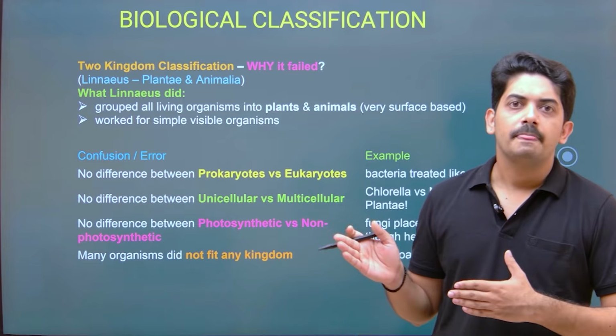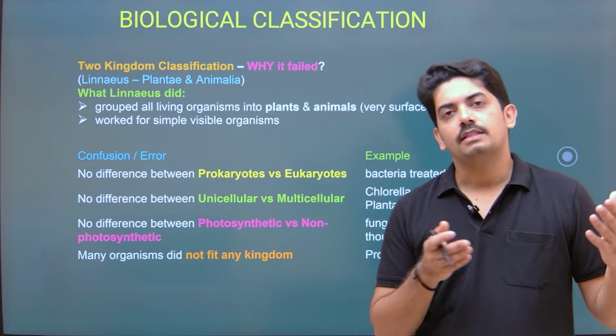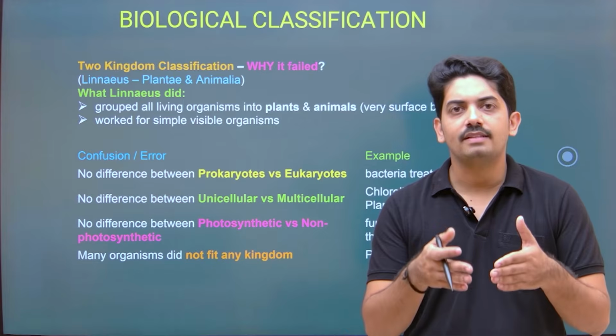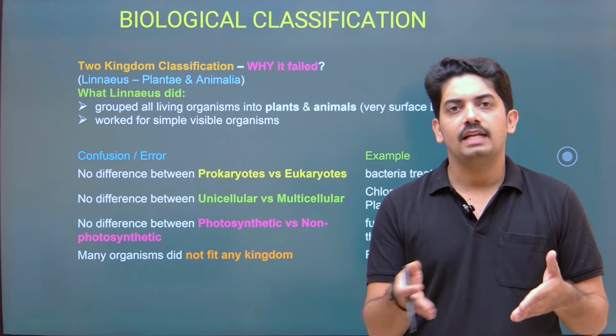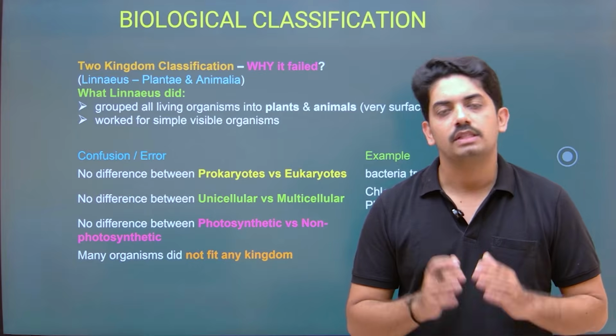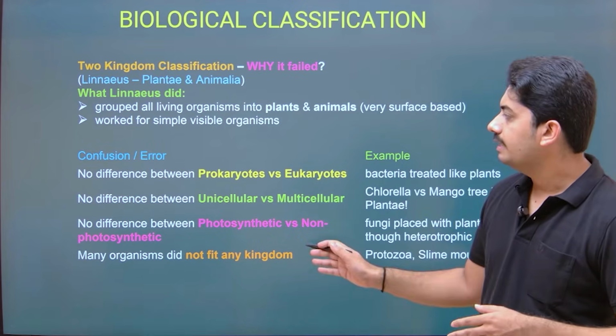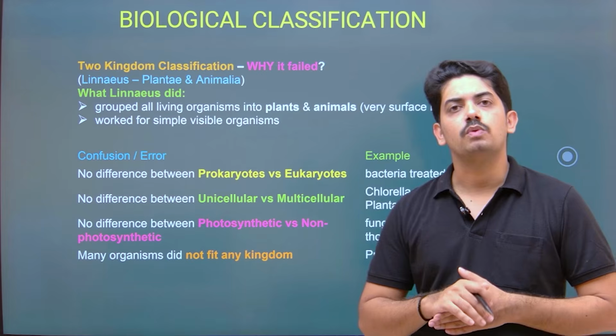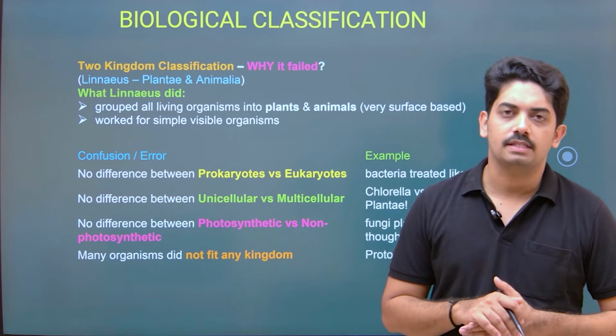Now just imagine, here bacteria and other organisms are placed together in Plantae. How can we differentiate prokaryote and eukaryote? That was one drawback. Second, no difference between unicellular and multicellular organisms.